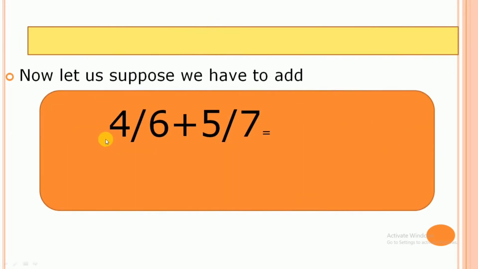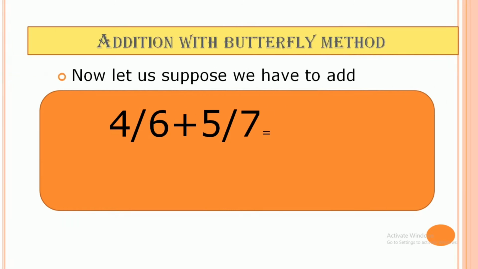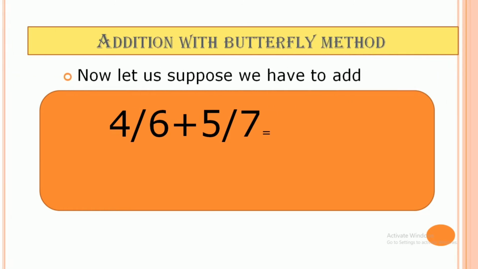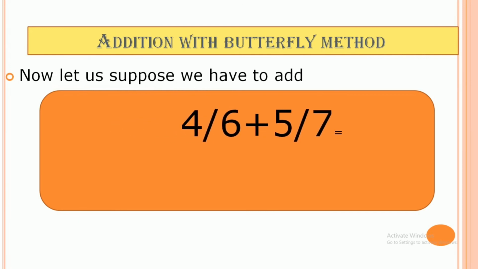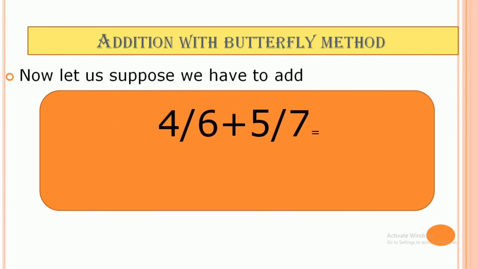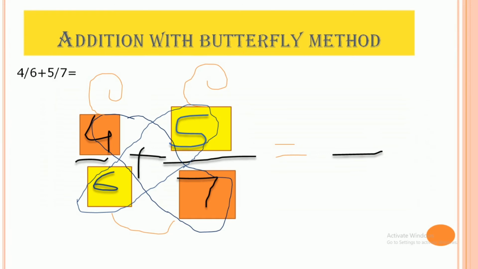Now this is the fun time. Now we would learn how to add the rational numbers by drawing a butterfly. Yes, you heard right. By drawing a butterfly. Yes, of course. Let us see how. Now we will add 4 by 6 with 5 by 7.